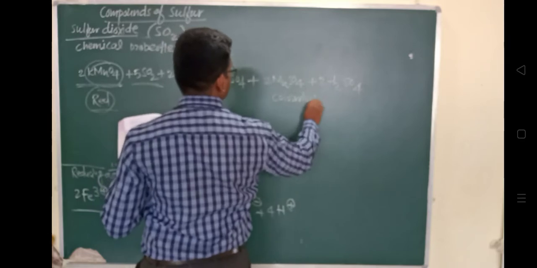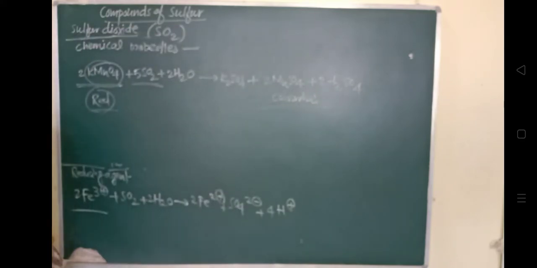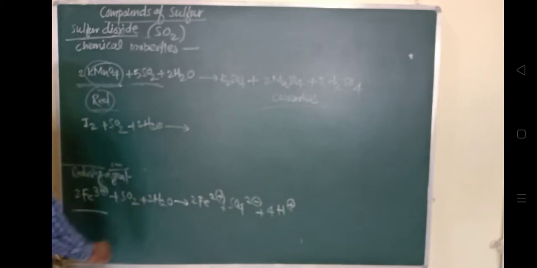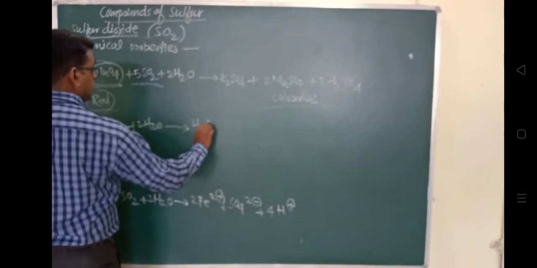Potassium permanganate will get reduced by the presence of sulfur dioxide. Moist sulfur dioxide also reduces the halogens to halogen acids. Another example is iodine, I2, which is reduced in the presence of twice H2O to form H2SO4 plus twice HI.